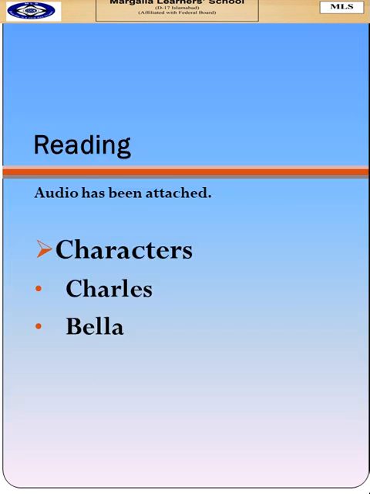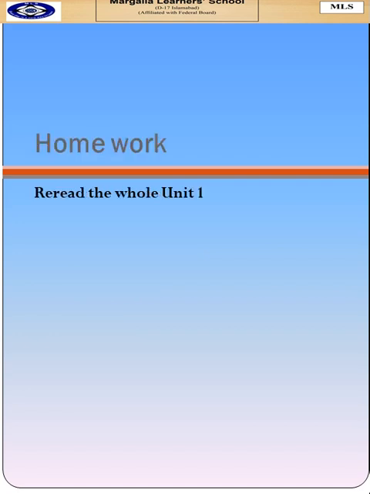Now for the reading, an audio has been attached and you are going to do the reading along with the audio. The characters in this unit are Charles and Bella. Bella is the daughter of Charles, and Charles is helping Bella to understand what the universe is. Now what you have to do is reread the whole unit.